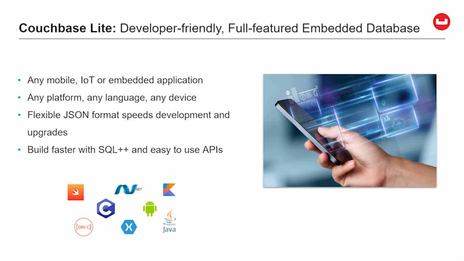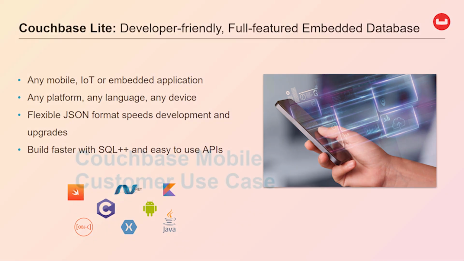Couchbase Lite is developer-friendly and offers native support for iOS, Android, and Windows platforms, as well as .NET and Java for desktop and web server apps. And the C API allows developers to build applications in C that run on nearly any embedded platform. You can develop mobile apps faster with Couchbase thanks to native SQL, JSON flexibility, easy-to-use APIs for database operations, and comprehensive platform and language support.